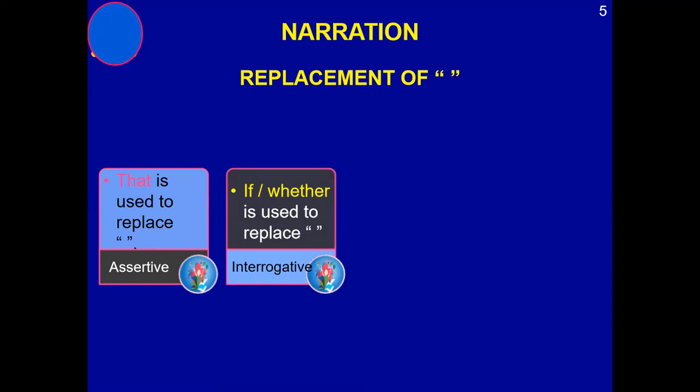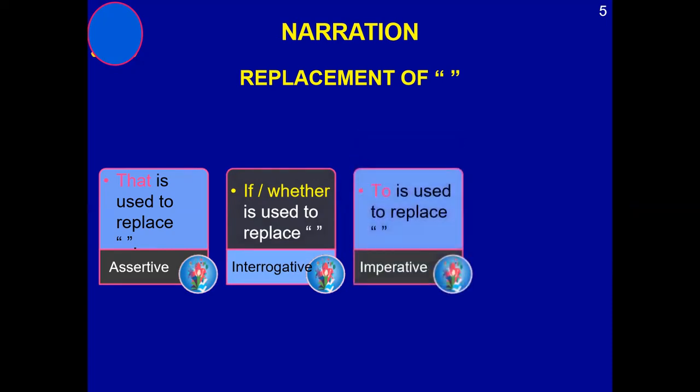If it does not start with a helping verb, meaning it directly starts with a WH word, in that situation you are not supposed to use if or whether. Rather, the WH word by itself will start playing the role of conjunction.